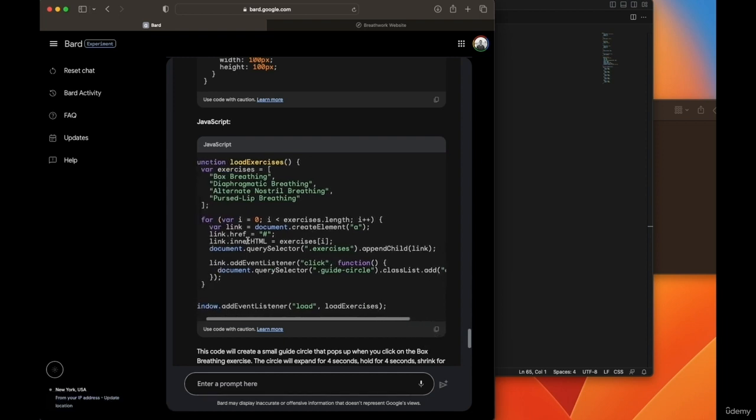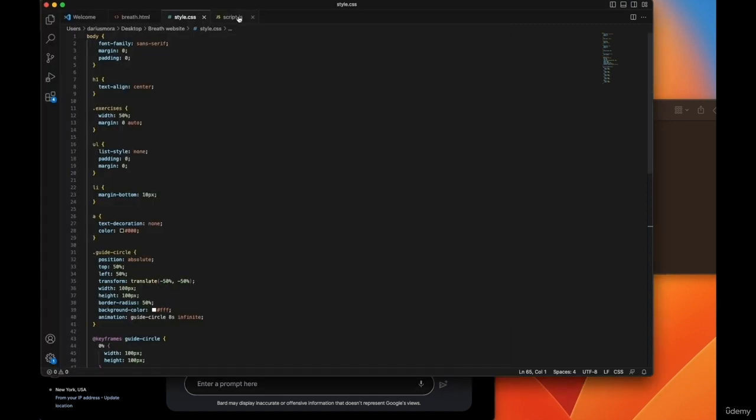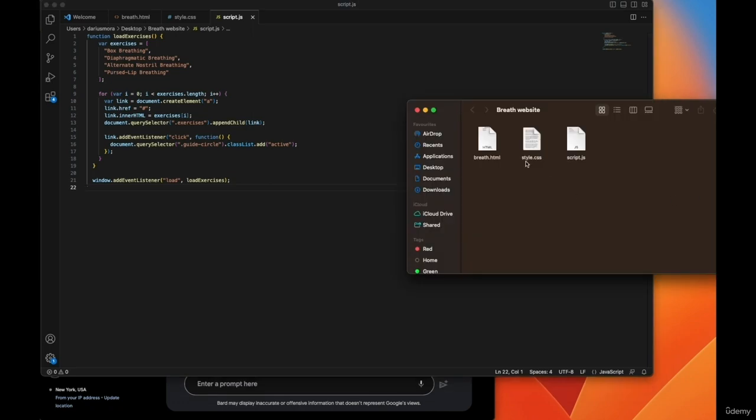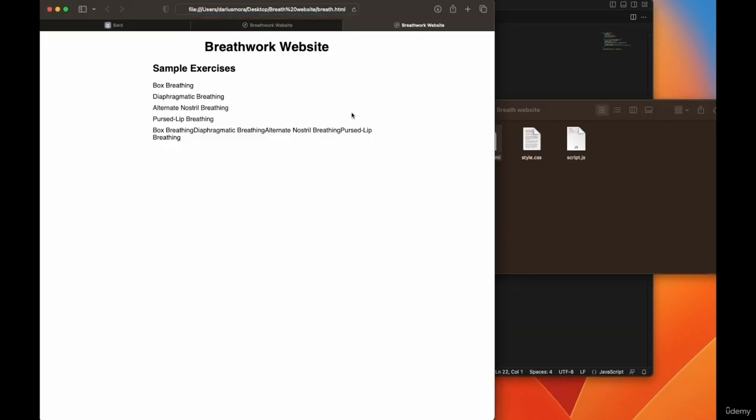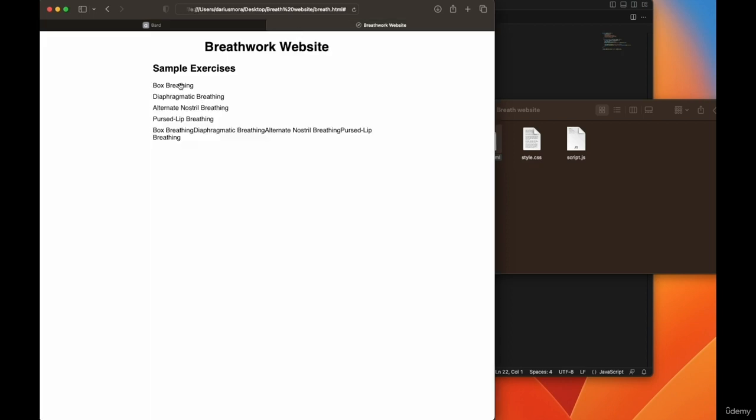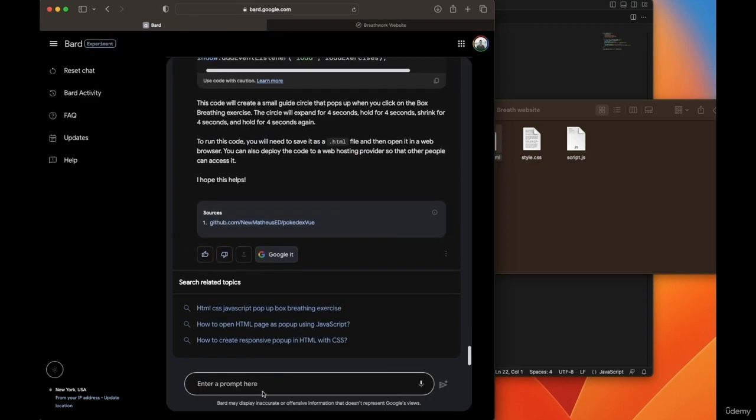There are some functions. Let's see. It doesn't look like the code has changed much, but we'll see. So I'll open, and if I click on box breathing, nothing happens again. If I click on any of them. Okay, so it seems like nothing happens when I click on box breathing. I'm not sure. I'll ask it.